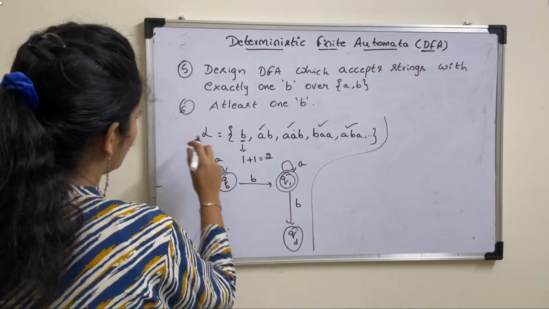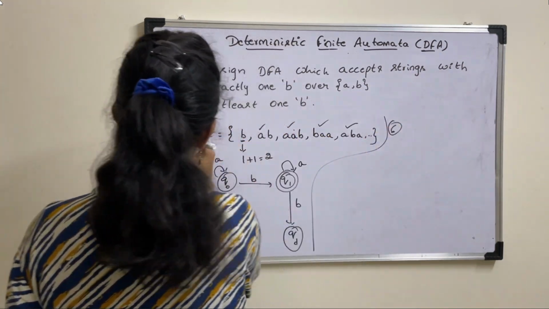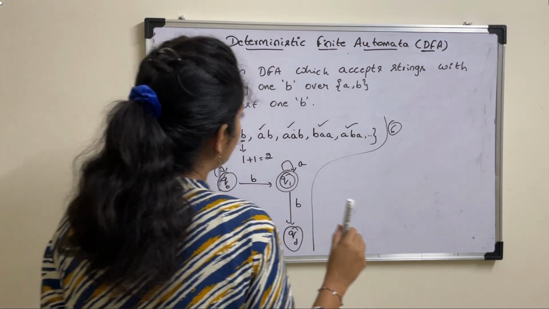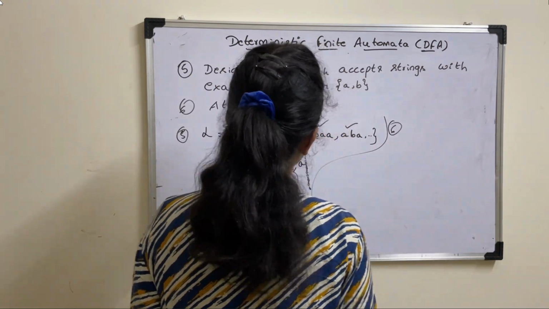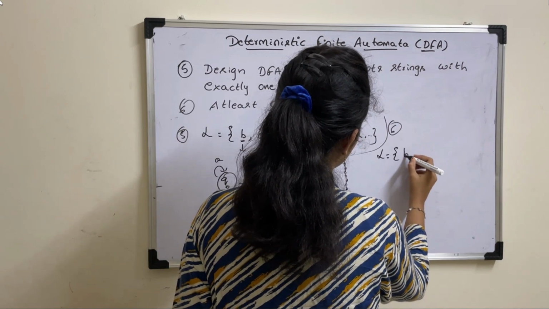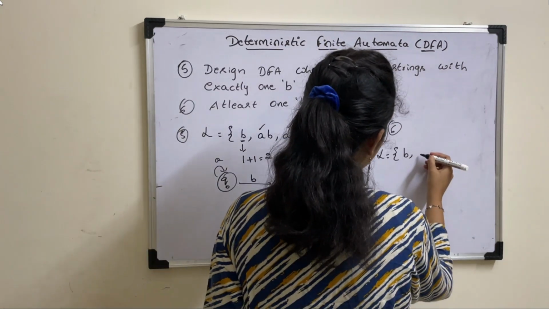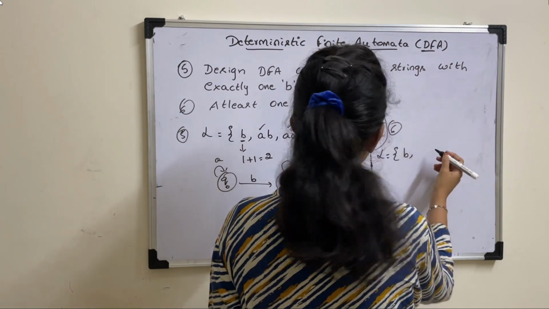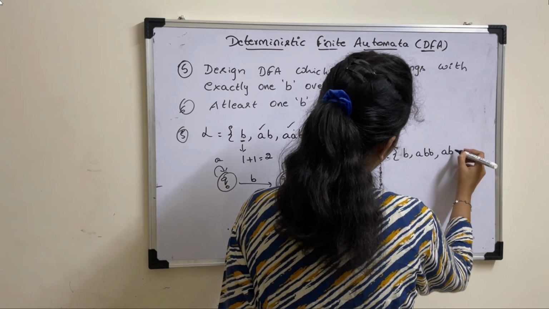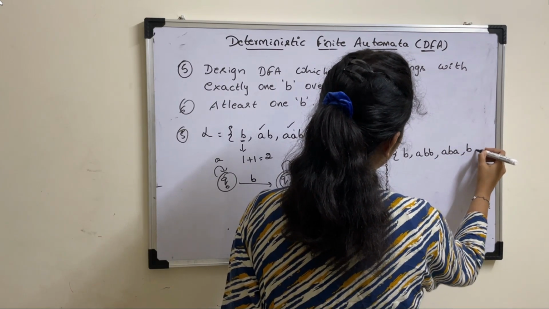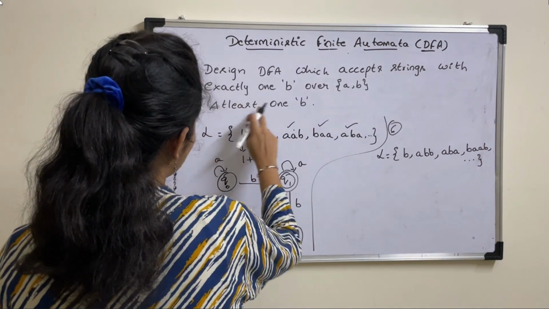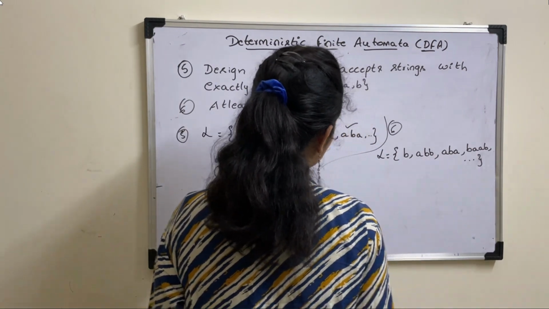Now let us take second one, that is sixth question. This is fifth one. At least one B. At least one B means you can have more than one B. So language for this is minimum one B, and after that you can have any number of A's and B's. So you can have ABB, ABA, or BAAB and so on, which is nothing but at least one B. So you can have more than one B also.